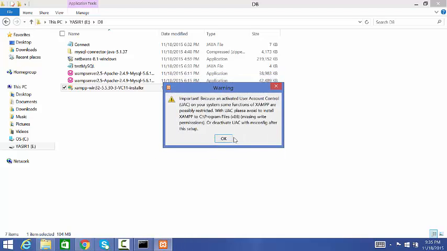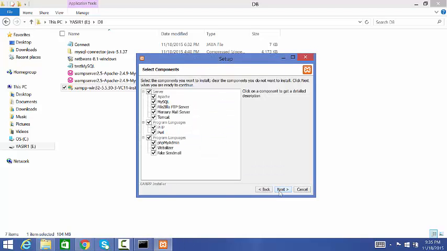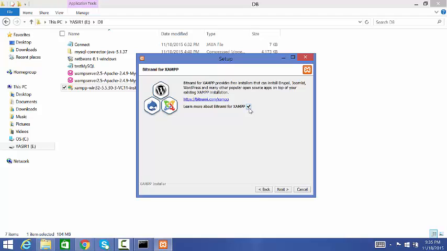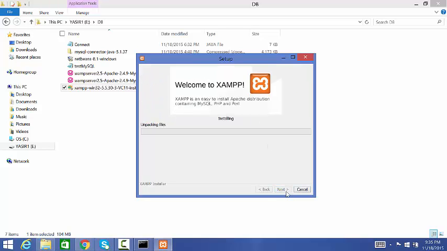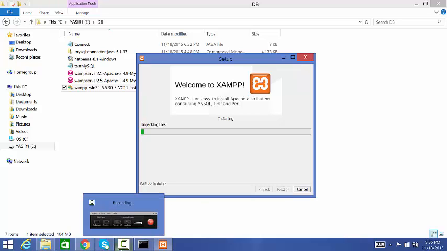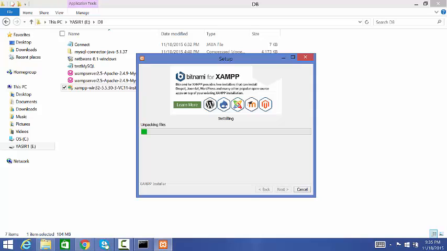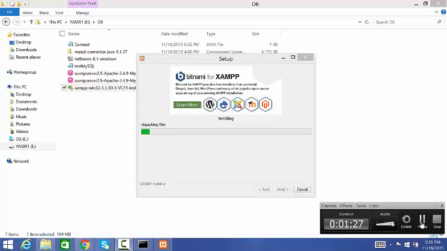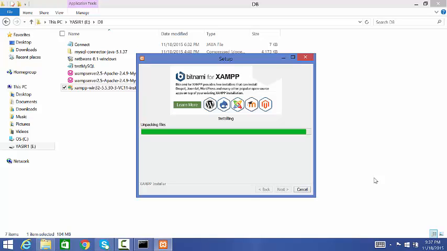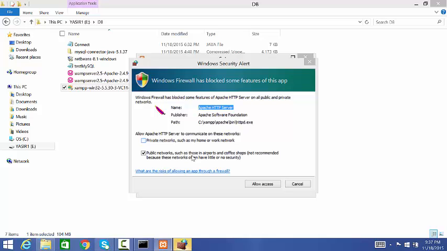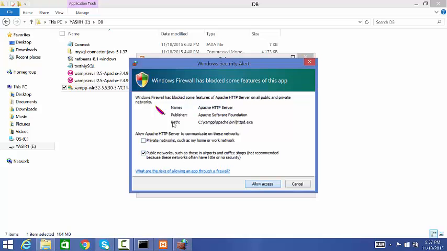Okay, next. This should be everything we are going to install. XAMPP. Next. Next. Now the things will be unpacked and XAMPP will be installed. Okay, it's public networks, it should be allowed.